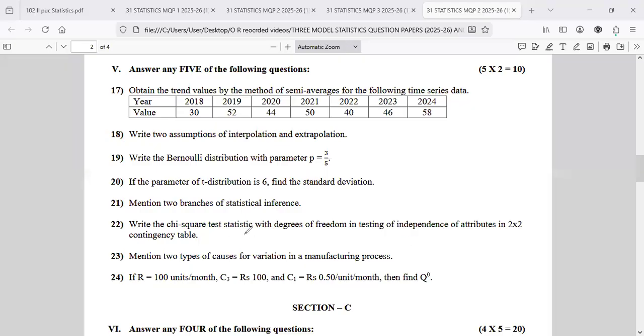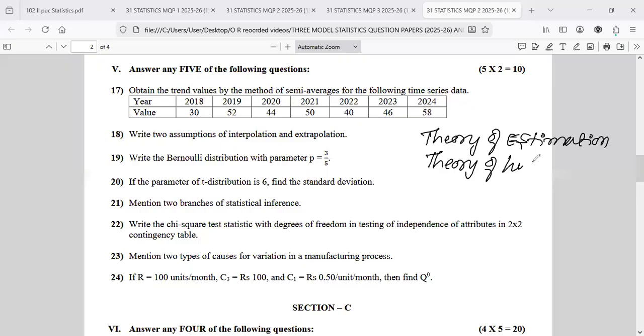Now, two branches of statistical inference. I told you this is an important question. One is called theory of estimation, similarly theory of hypothesis. So these are the branches of statistical inference: 1 and 2, theory of estimation and theory of hypothesis. Now come to the 22nd one.